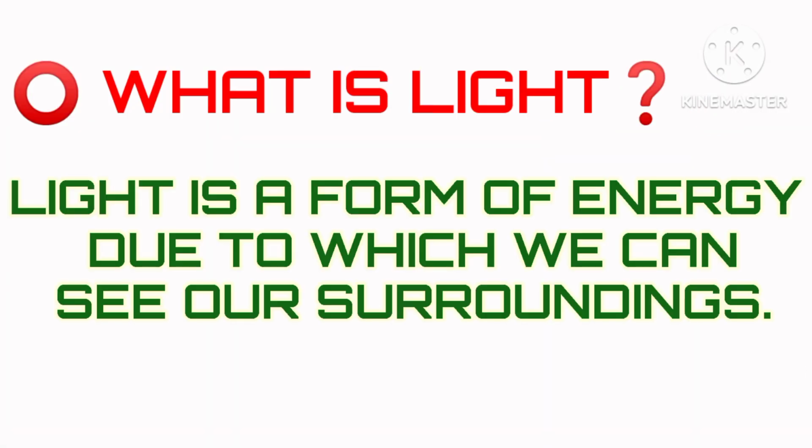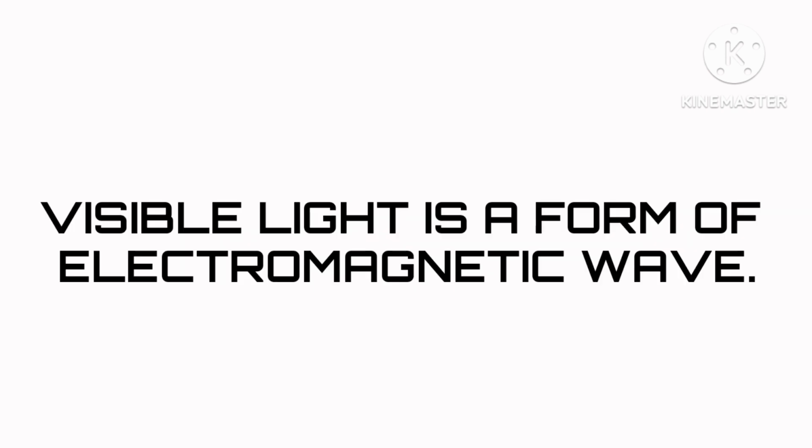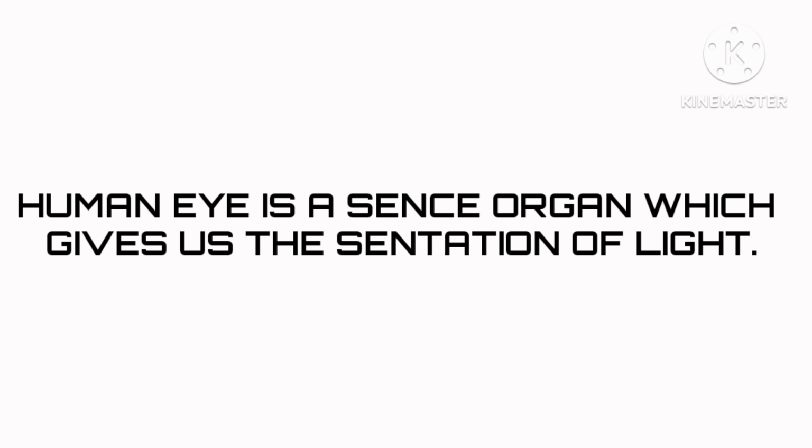What is light? Light is a form of energy due to which we can see our surroundings. Light is invisible itself but makes things visible on which it falls. Visible light is a form of electromagnetic wave. Human eye is a sense organ which gives us the sensation of light.